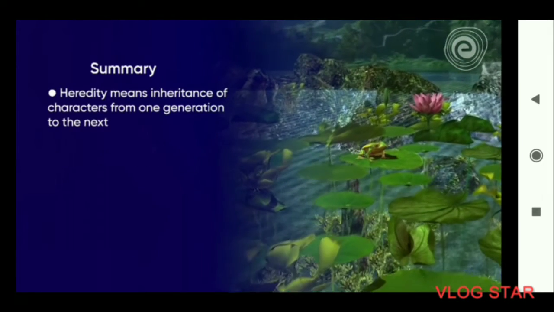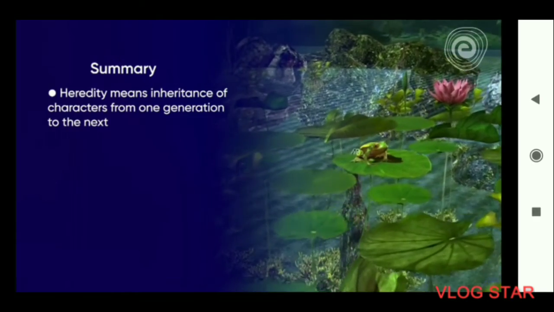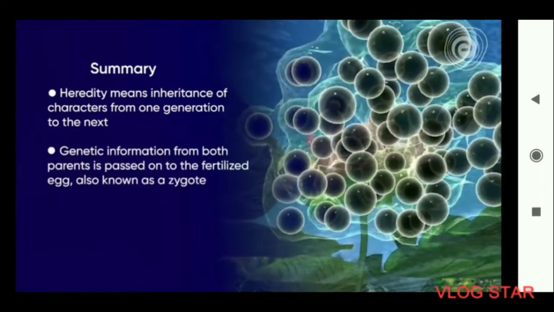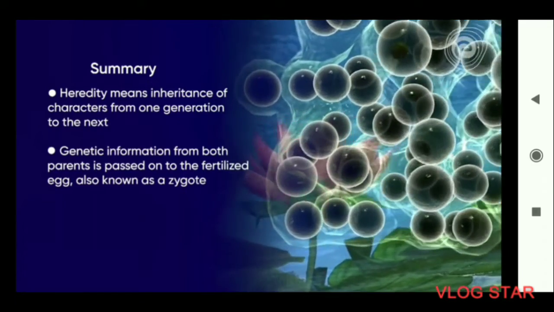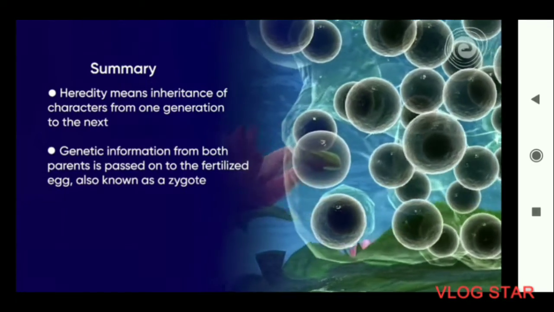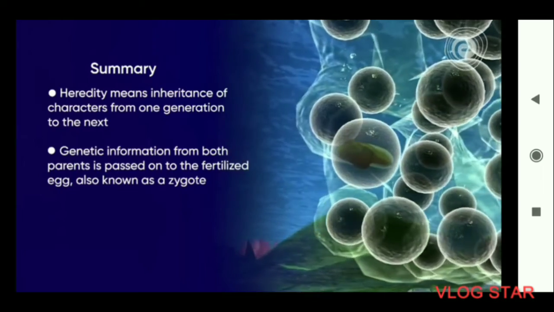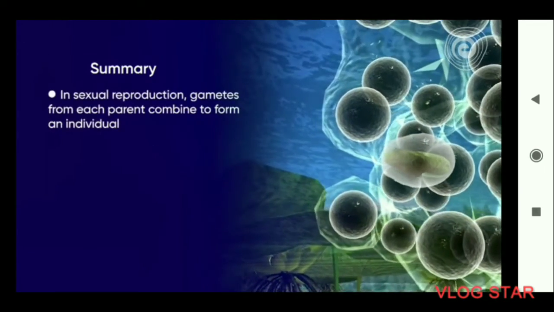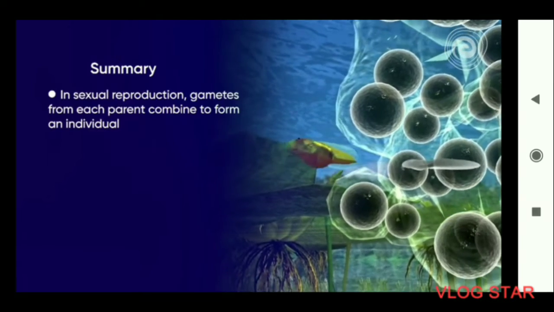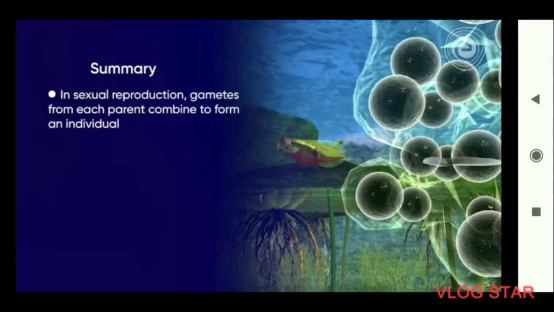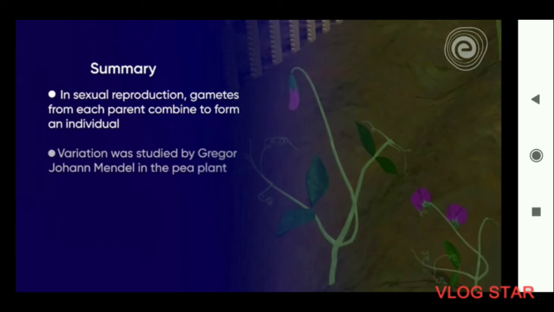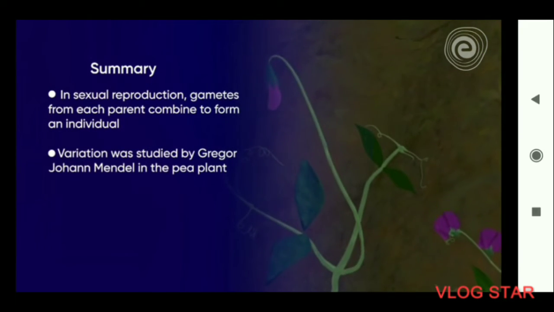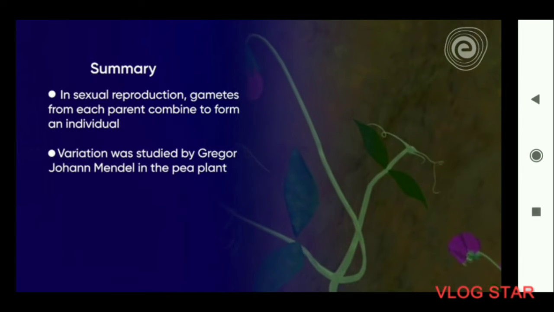Heredity means inheritance of characters from one generation to the next. Genetic information from both parents is passed on to the fertilized egg, also known as a zygote. In sexual reproduction, gametes from each parent combine to form an individual. Variation was studied by Gregor Johann Mendel in the pea plant.